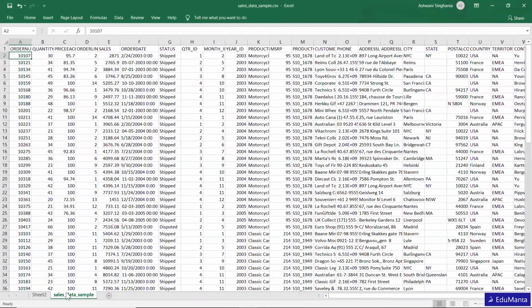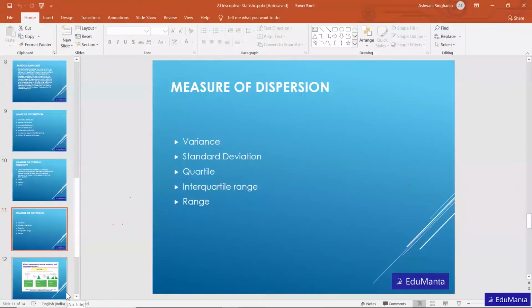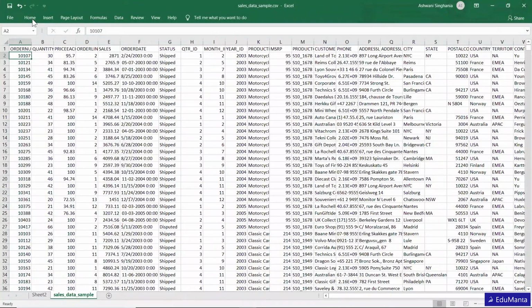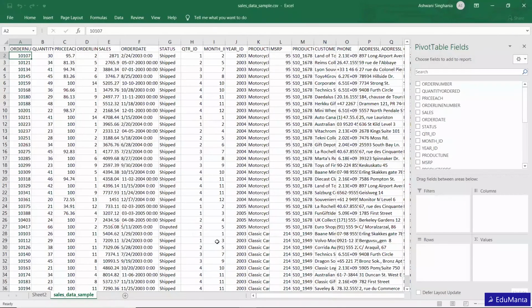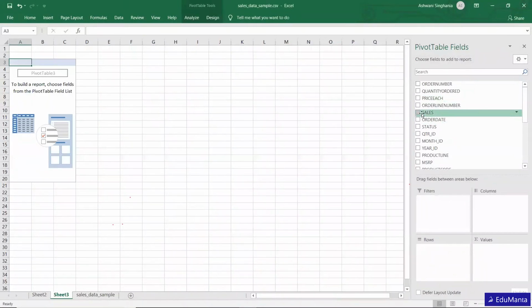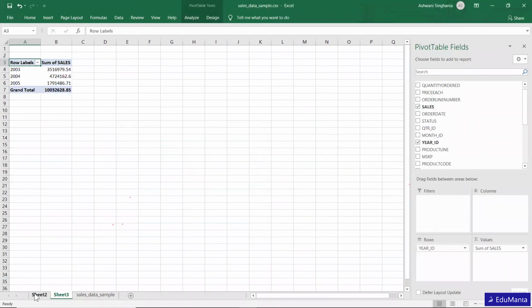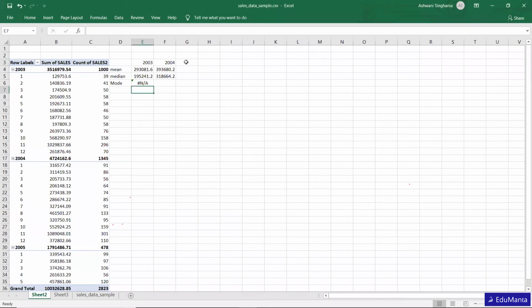Okay, let's move ahead with the discussion of dispersion. Here we will talk about the variance, standard deviation, quartile, interquartile range, and range. So I'm just going to pull out the sales data from here again in the same way. Though it is not required, to make it clear, I'm just pulling out this data. Just a second, let me use the same data over here.